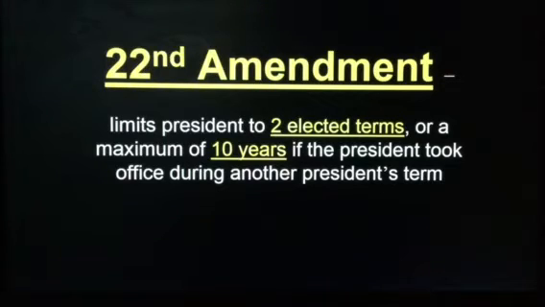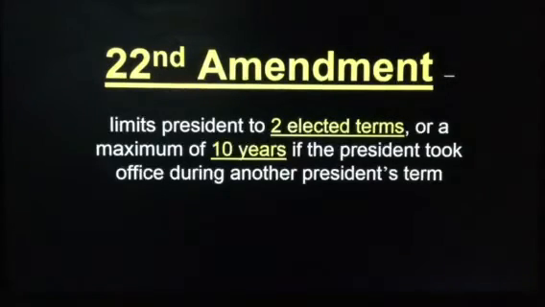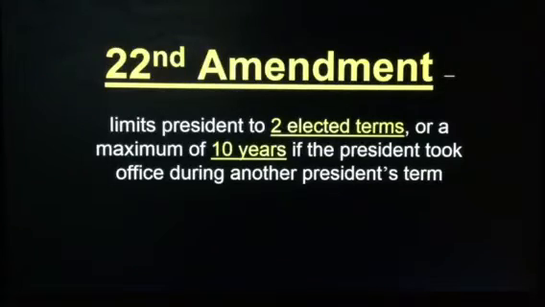Remember, it was George Washington who set the precedent for later presidents to serve only 2 terms and then step down. And every president from Washington up until Franklin Delano Roosevelt had done that. It was Roosevelt who broke that trend.